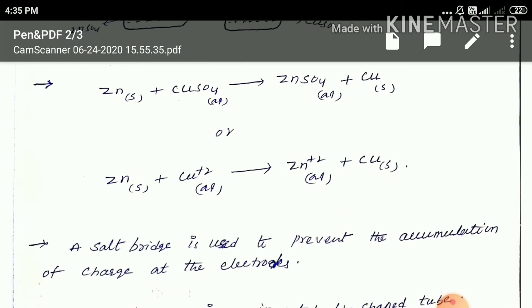Next, to this electrochemical cell, we can add or use a salt bridge. This salt bridge we can use to prevent the accumulation of charge at the electrodes. With the help of a salt bridge, we can prevent the accumulation of charge at the electrodes.